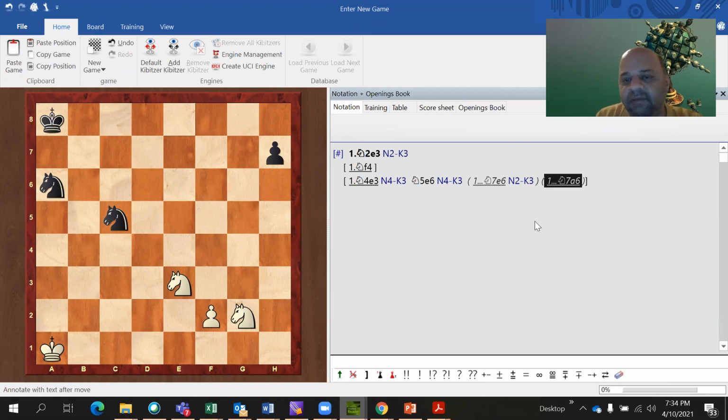Then we would have written it as N2 to QR3, because from black's perspective that square is queenside rook 3. The second rank knight has moved. If the other knight had moved, it would have been written as N4 to QR3. Remember, the A6 square is the QR3 square. Everyone got this?